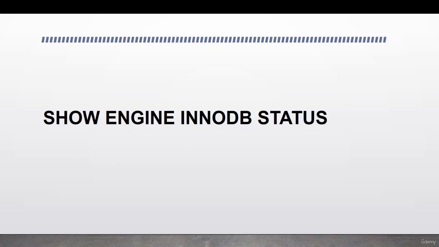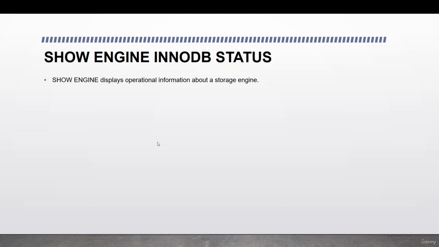One of the more important commands which we use for MySQL performance checking, and to confirm that everything is working fine, is SHOW ENGINE INNODB STATUS. This is basically a variant of the main command SHOW ENGINE, which displays operational information about a storage engine.